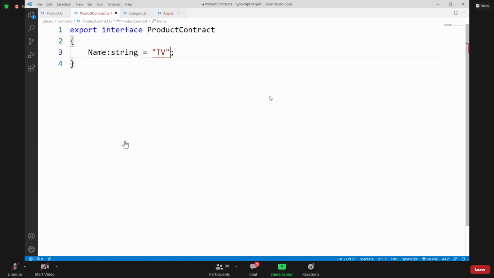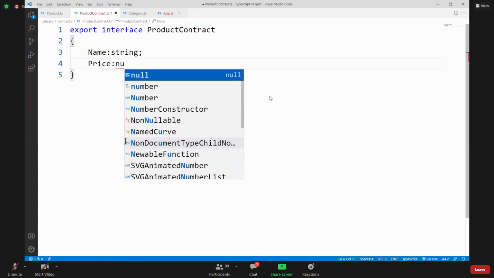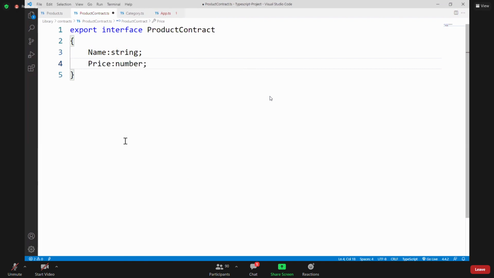It cannot contain sample values. It cannot contain implemented values. You need to just define the name and type. That's it. So in a contract, suppose we have price, and this is number type. And we have stock. This is Boolean type. These are options.